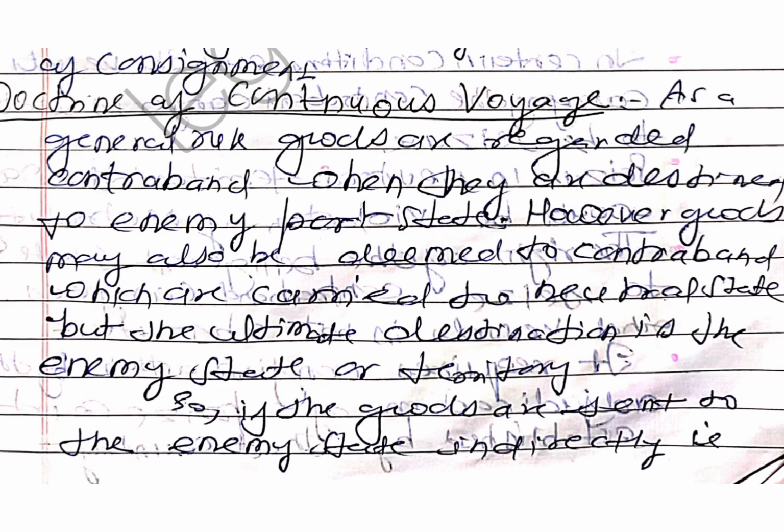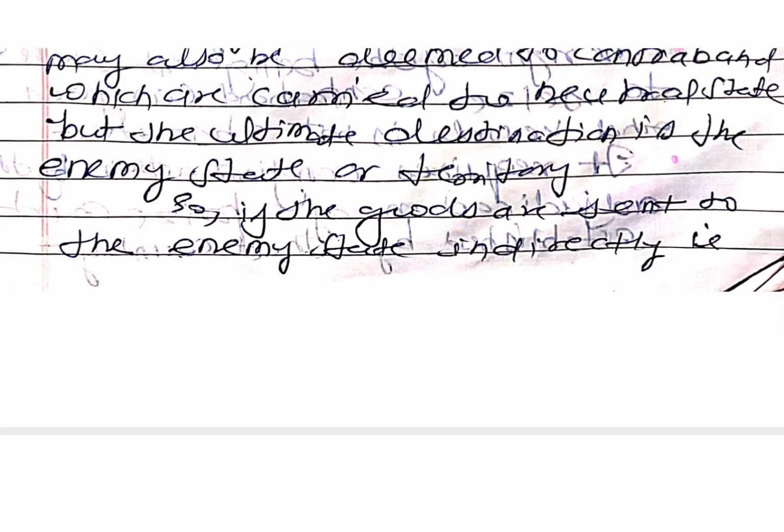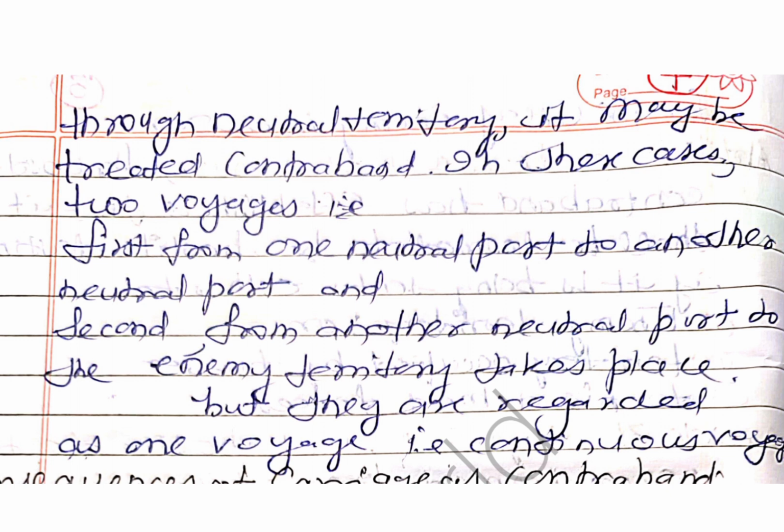However, the goods may be deemed to be contraband which are carried to the neutral states, but the ultimate destination is the enemy state or the enemy territory. So if the goods are sent to the enemy state indirectly, that is through neutral territory, they may be treated as contraband.